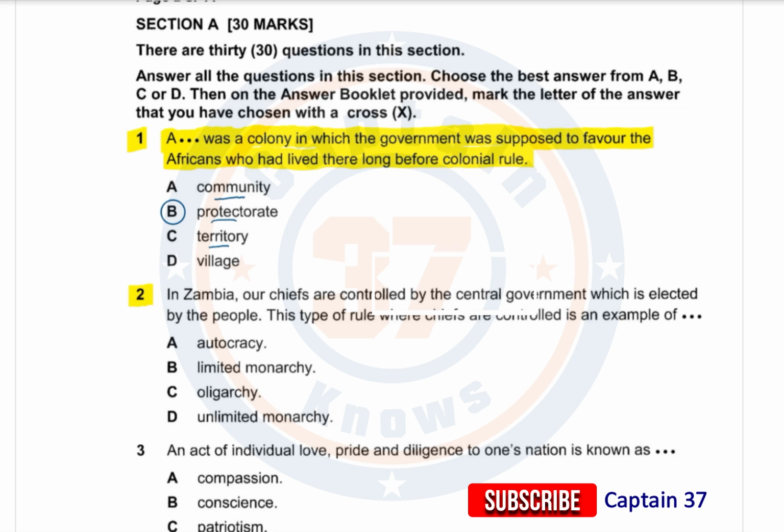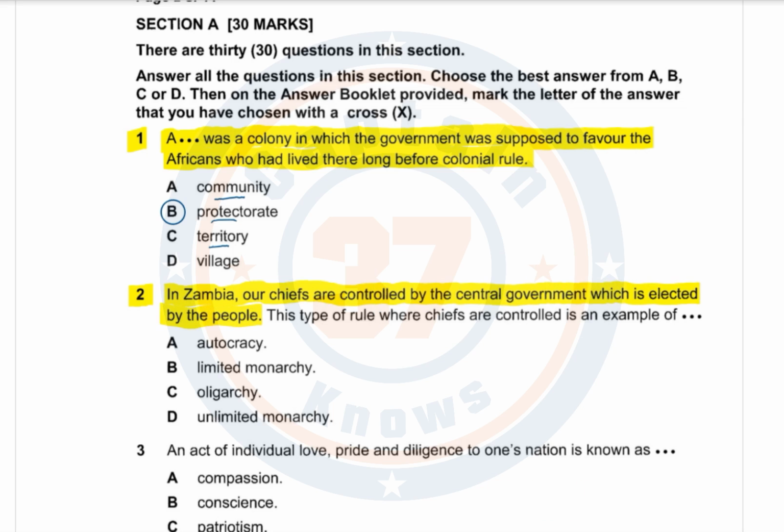Question number 2. In Zambia, our chiefs are controlled by the central government, which is elected by the people. This type of rule where chiefs are controlled is an example of A, an autocracy? B, a limited monarchy? C, an oligarchy? I hope I pronounced that correctly. So ask someone who's older than you so that they can pronounce it for you correctly. For now, I'll pronounce it as oligarchy. D, an unlimited monarchy?